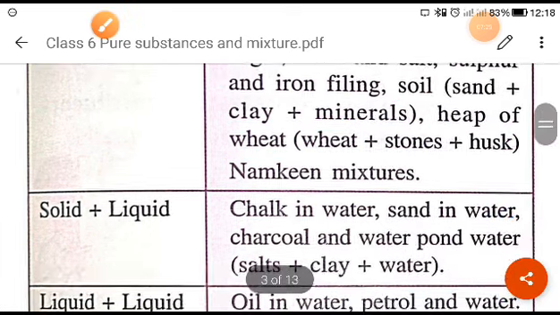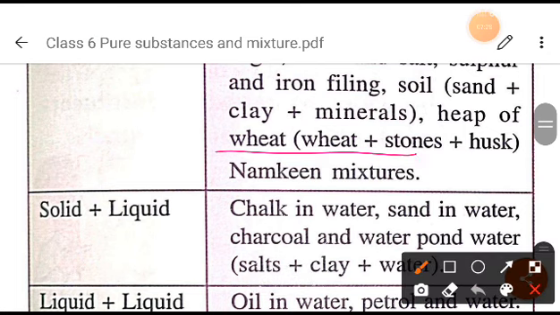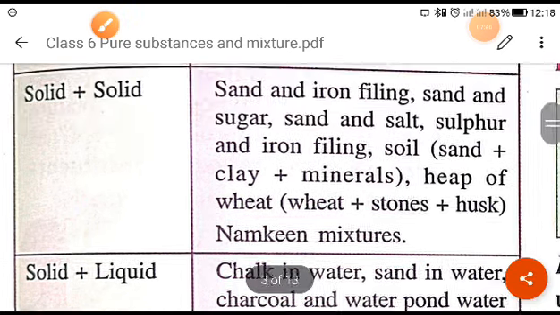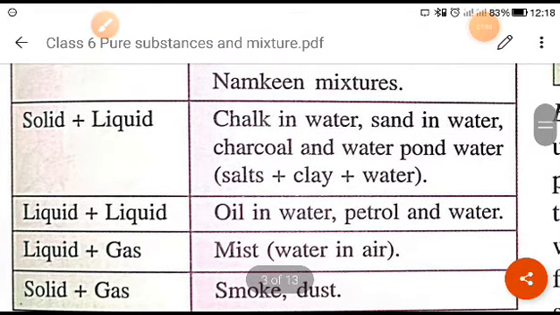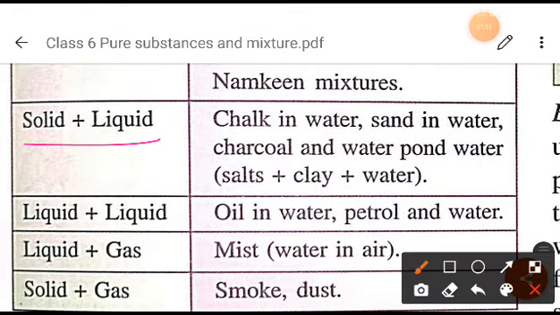Now again, the last example is namkeen mixture, which you used to eat, right? Haldiram and all. That is also a solid and solid mixture, right? You can see in the mixture, you will get so many things, dal, rice, or many other things are there, right? So that is also a solid and solid mixture, a solid and solid heterogeneous mixture.